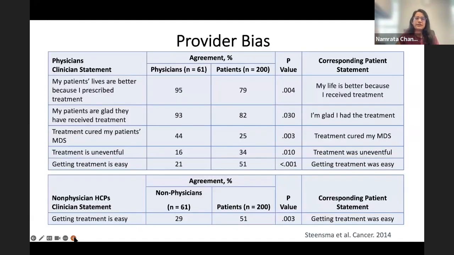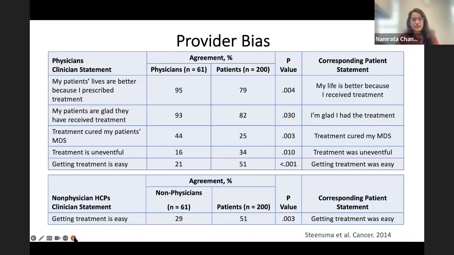Now, skipping over to provider bias. This was a very interesting and enlightening fact I learned, and I'm just going to highlight the two big things here. But some providers often overestimate the burden of certain specific therapies when it comes to patients. So I will show you in a second that patients often are given less treatment and made more transfusion dependent, or given more transfusion and supportive care because the provider might think that treatment is difficult.